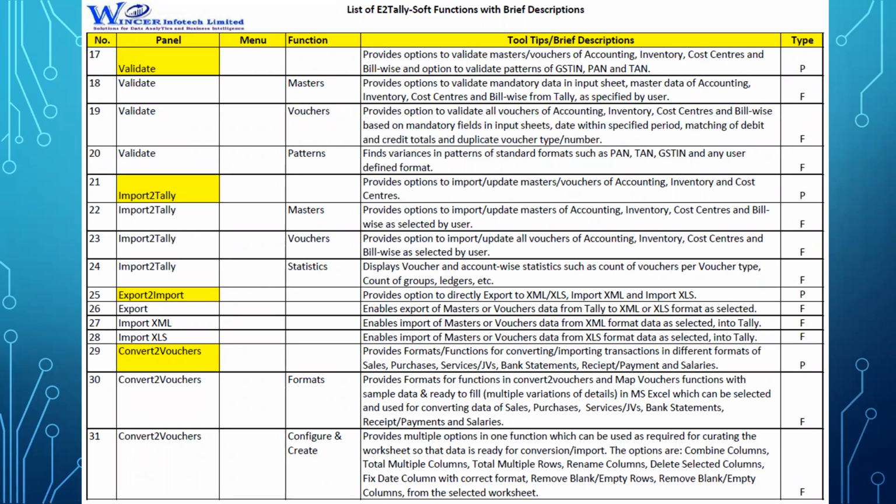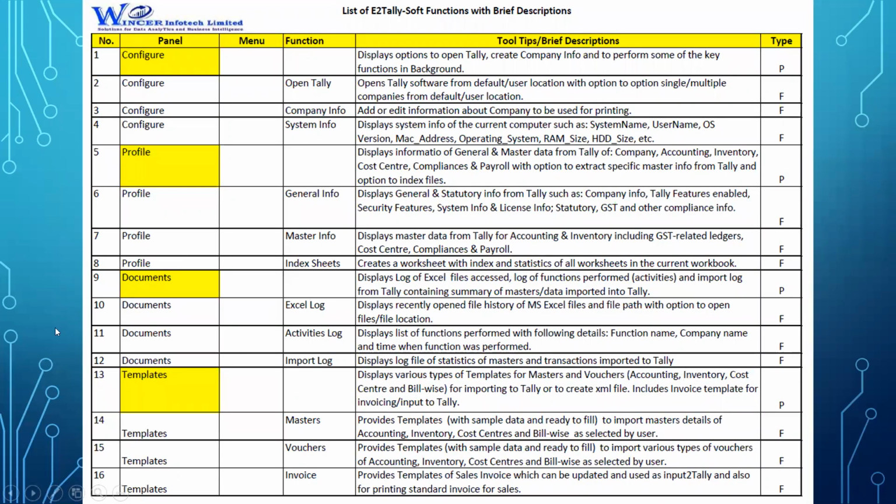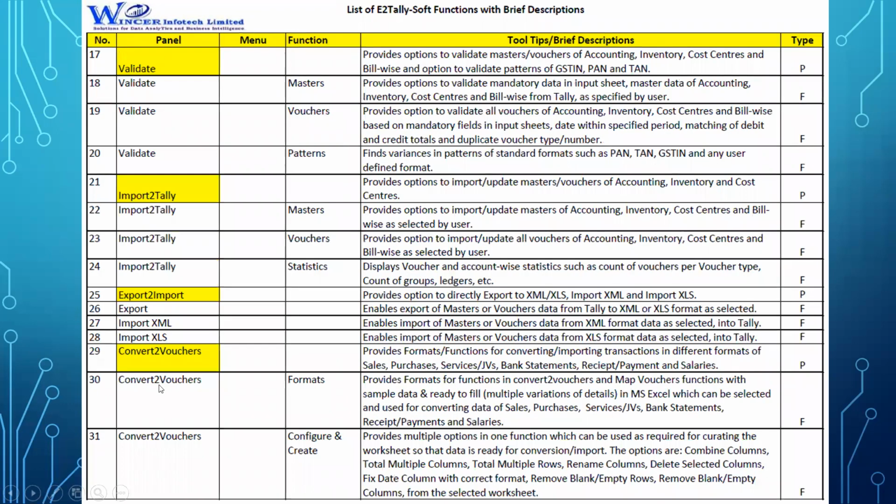You perform the validate. So first you use the template. Now, if you see, the process is very simple. You use the template depending on what you want, and then you validate whether the masters or the vouchers. And then this very set pattern, which means you can verify the PAN, TAN, GST, etc. Then import to Tally whether the masters or the vouchers, and the statistics.